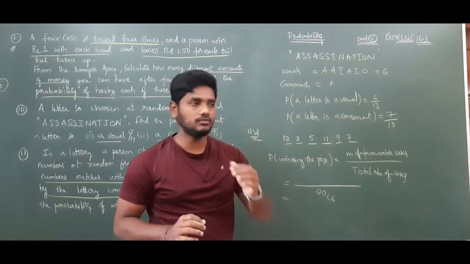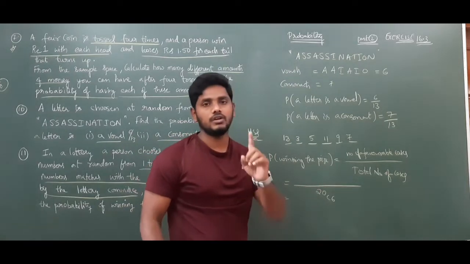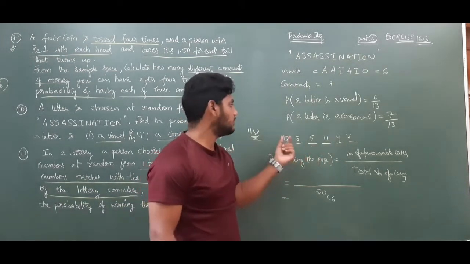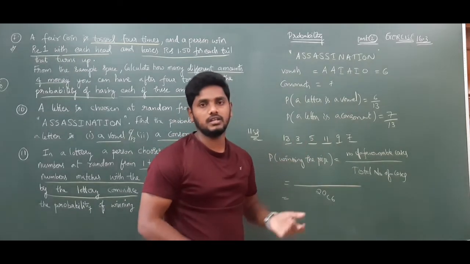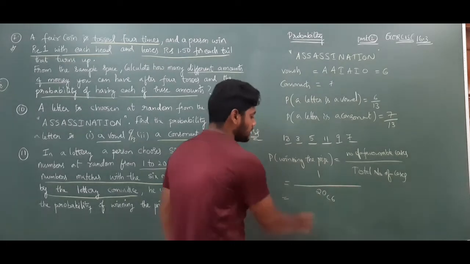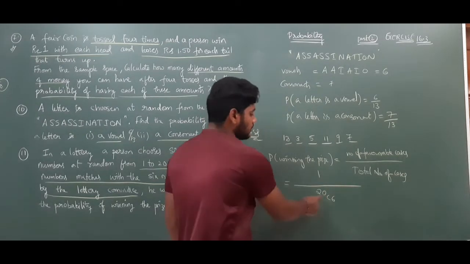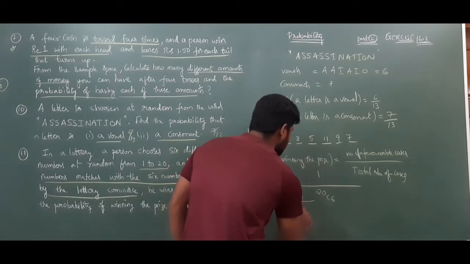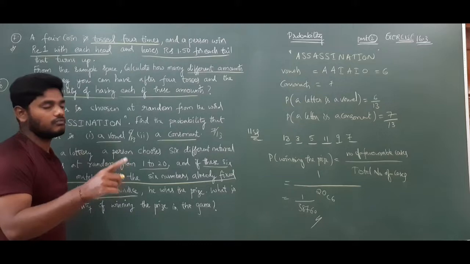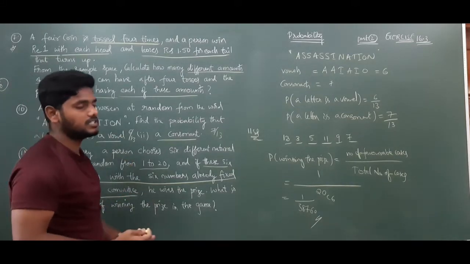Only one number they will fix, 6 different natural numbers from 1 to 20. So only one case out of 20C6. If you simplify 20C6, you will get 1 by 38760. So the probability of winning a prize is 1 by 38760.